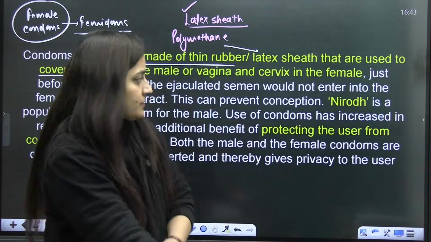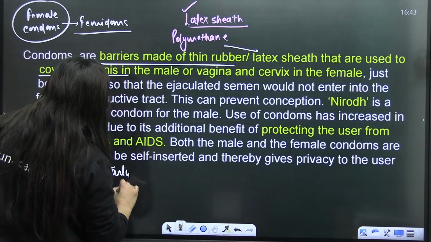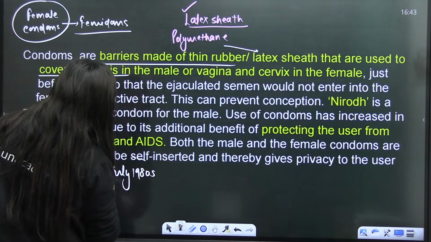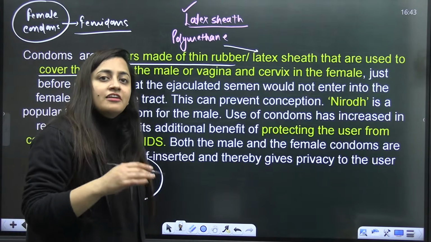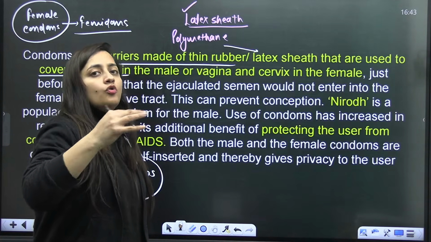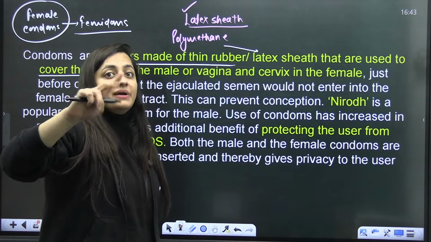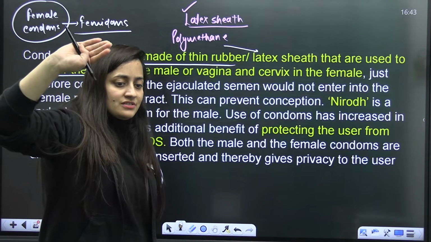So I'll give you a little bit of an idea of this. Somewhere around the early 1980s, research began regarding female condoms, so that females should also have control over these diseases. And if I talk about the initial stage of this thought, or the discoveries,